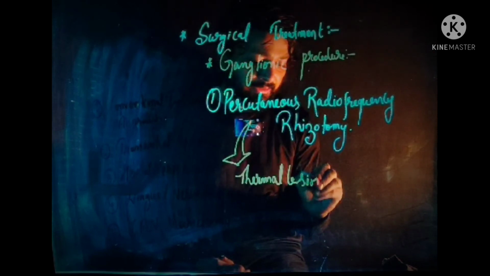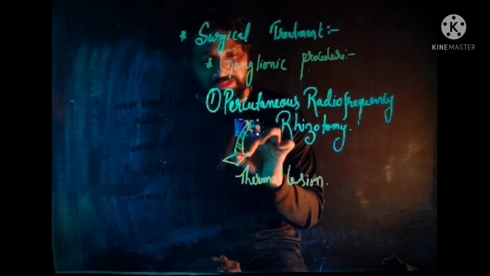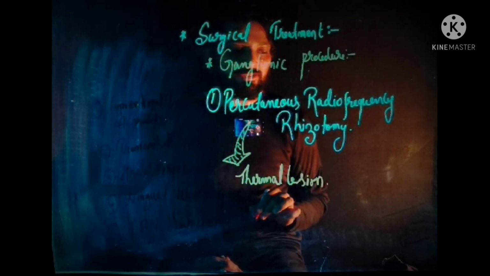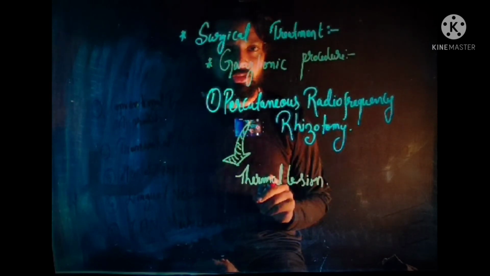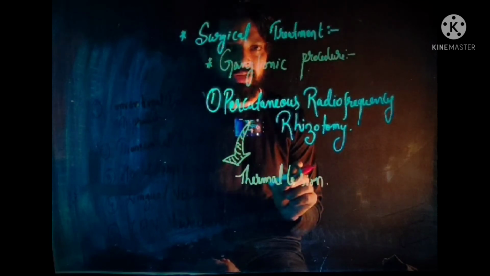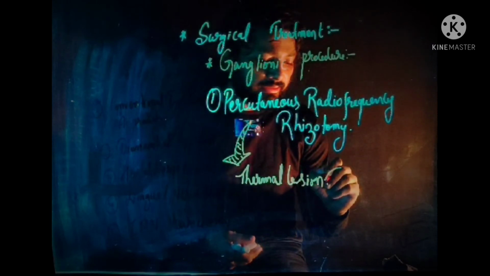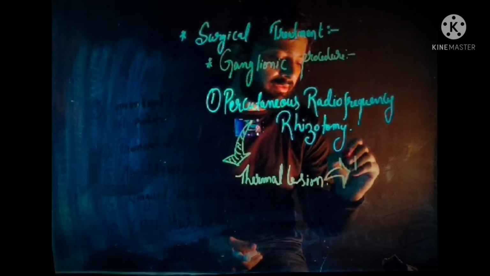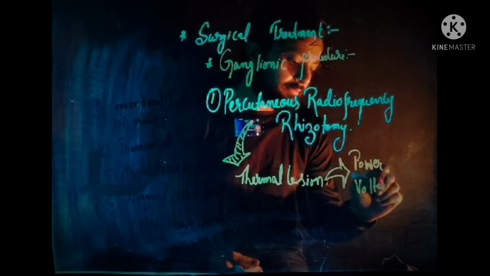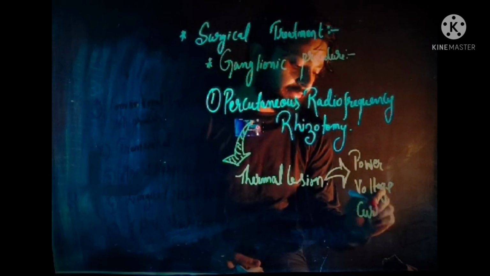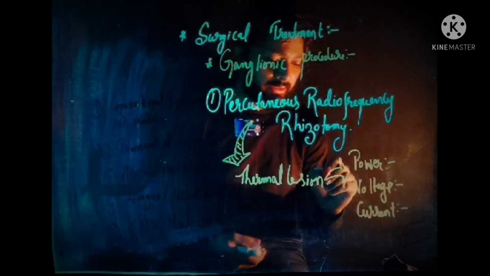In this condition, a thermal lesion is created in percutaneous radio frequency rhizotomy. This thermal lesion is used to treat trigeminal neuralgia, or to provide relief from the symptoms of trigeminal neuralgia. Now this thermal lesion is produced by using power, voltage and current.